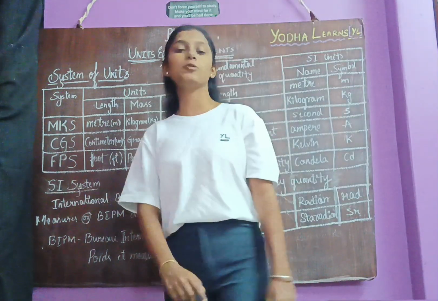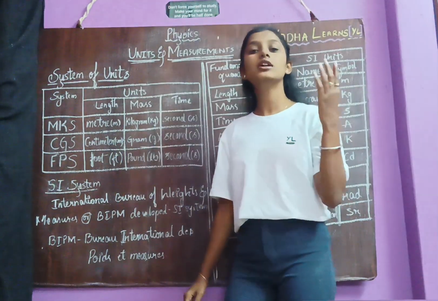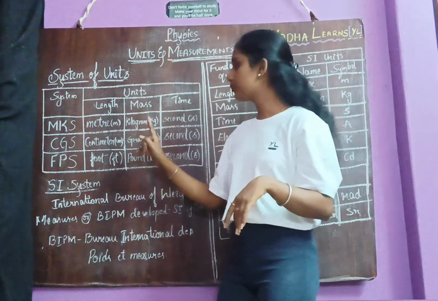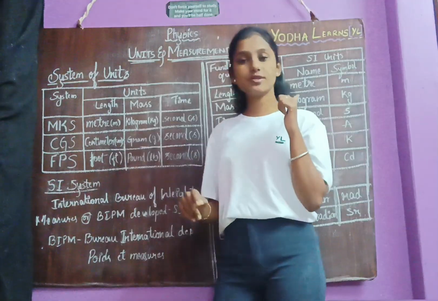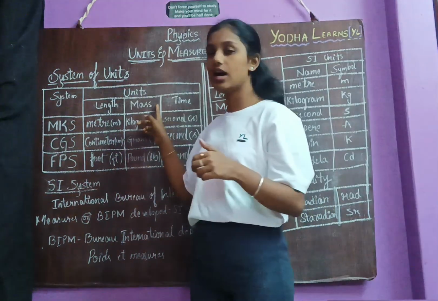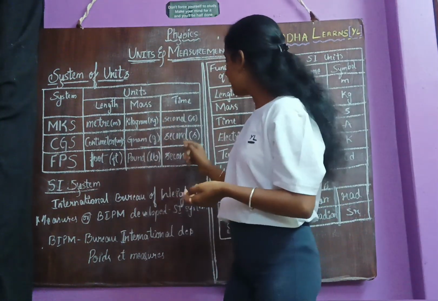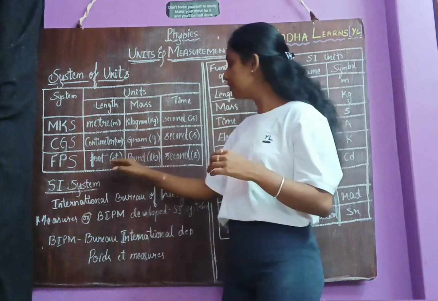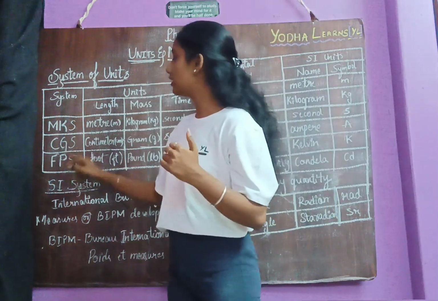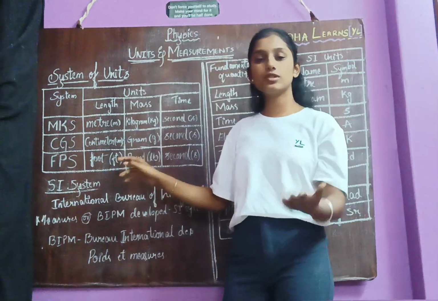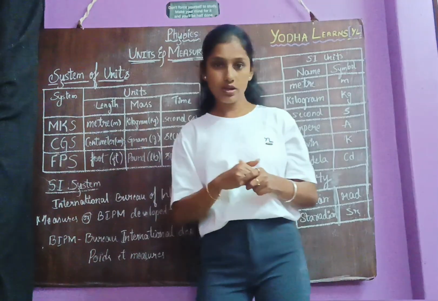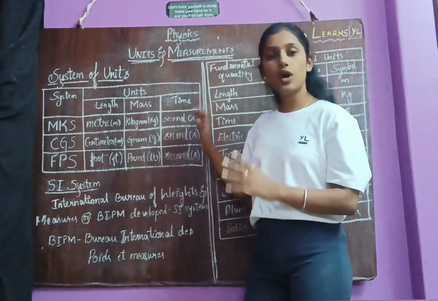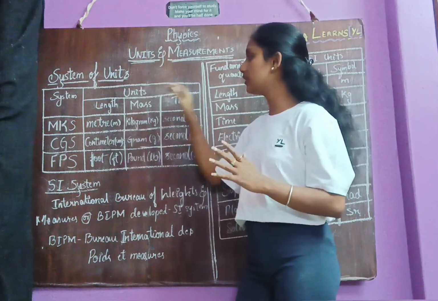Then coming to the third type of system of units, the FPS system, where F stands for foot, P stands for pound and S stands for second. Here again, foot is the unit of length represented as ft, pound is the unit of mass represented as lb, second is the unit of time represented as s. So from these three units, the first letters are considered and represented as the third type of system, called the FPS system. So these types of systems represent the units of these quantities.